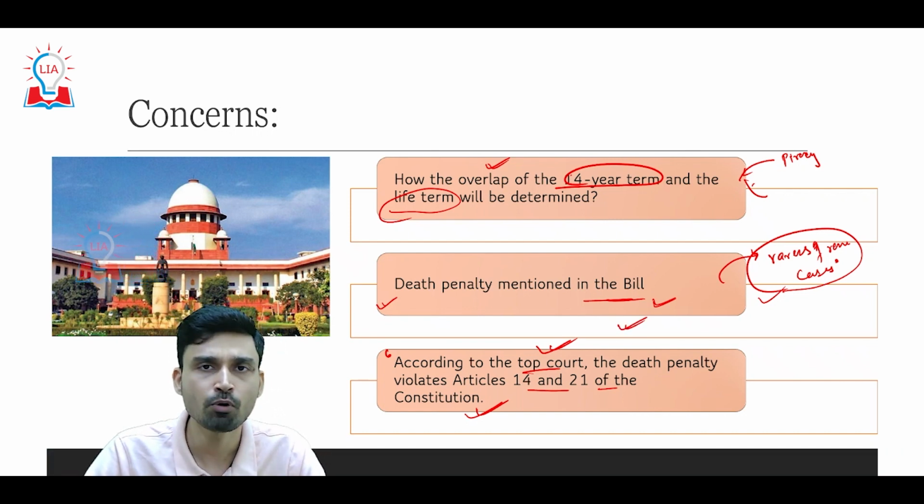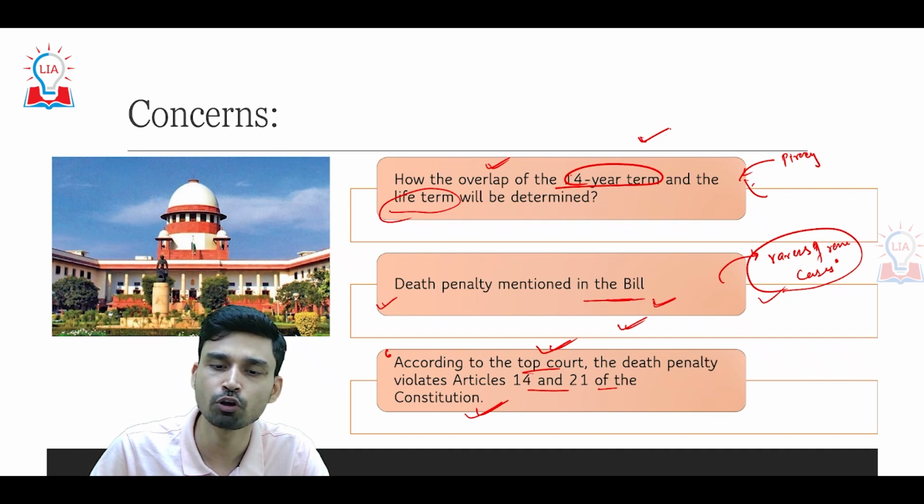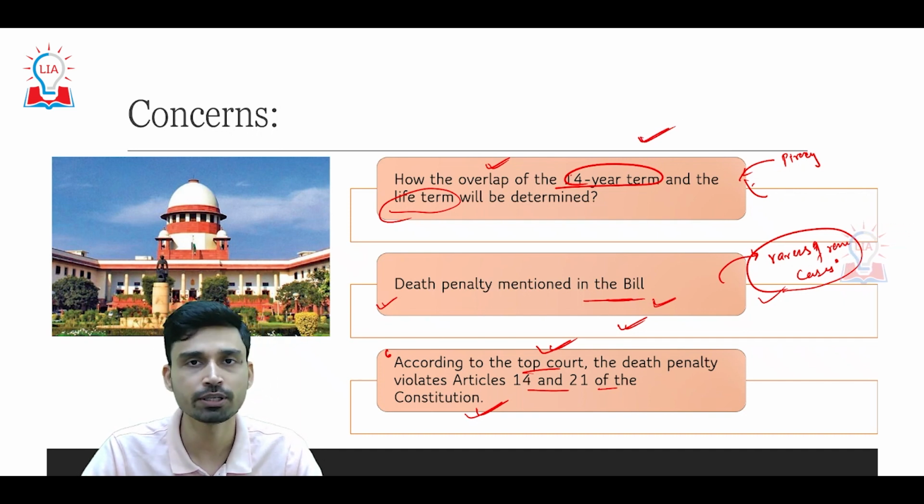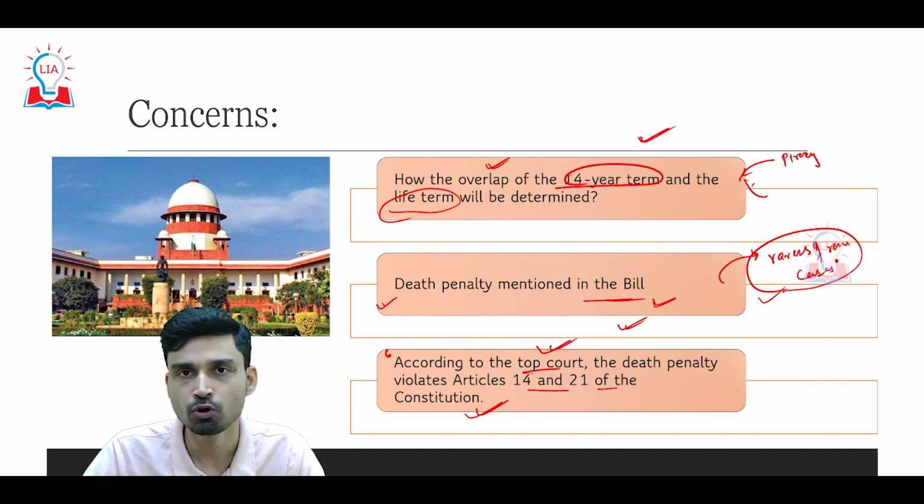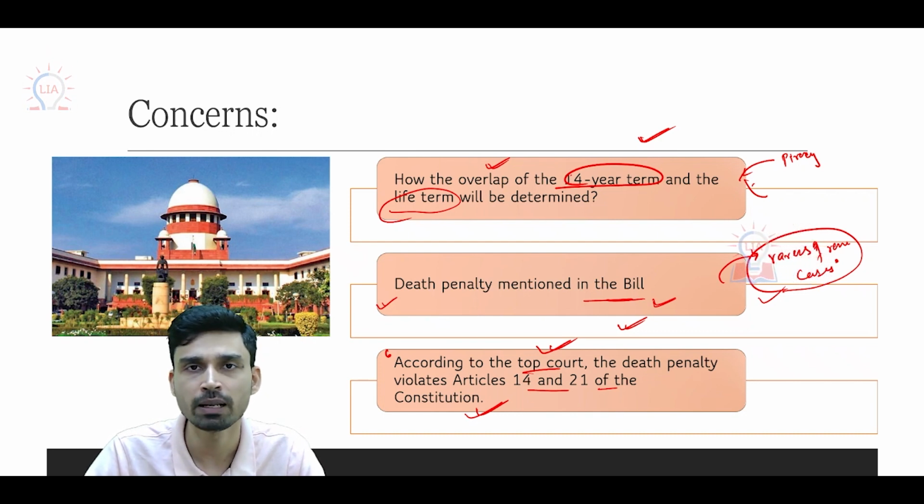So these are some of the important final details that, when the bill is tabled in Parliament, will have to be discussed by the parliamentarians, and then we'll see how the final draft of the bill looks and what the stand of the judiciary is on this whole aspect. So that is all about this particular issue. I hope you understood the final details of the anti-piracy bill and why it is needed.